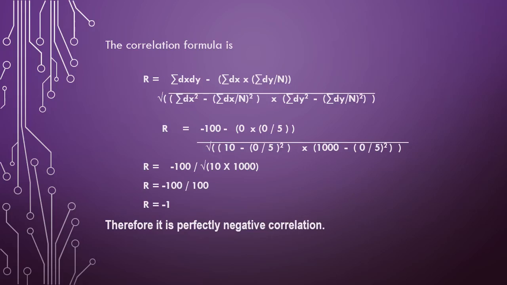This is the solution by using the Pearson correlation formula. So we have seen two formulas.